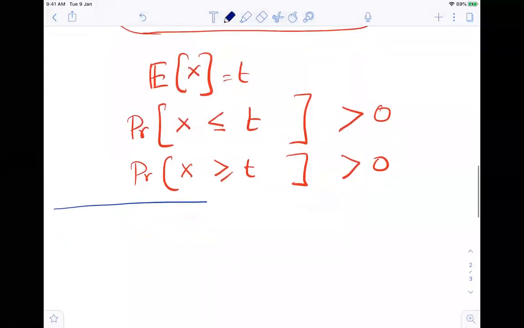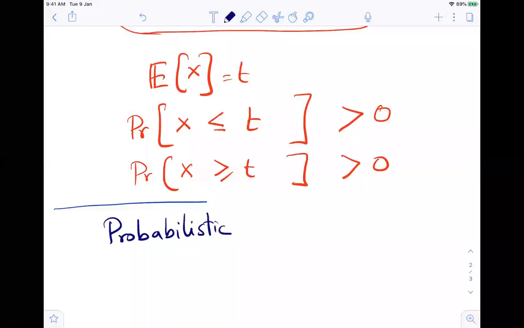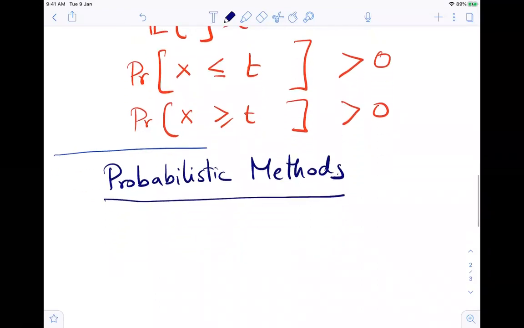In any other place, have you seen such a proof? But this proof is not just unique to algorithms or discrete math. This is now a very powerful proof technique, from hardcore analysis to hardcore algebra to combinatorics to geometry. Everywhere this is used. This is called the probabilistic method. And if you are interested, there is a very beautiful book on this subject by Alon and Spencer.